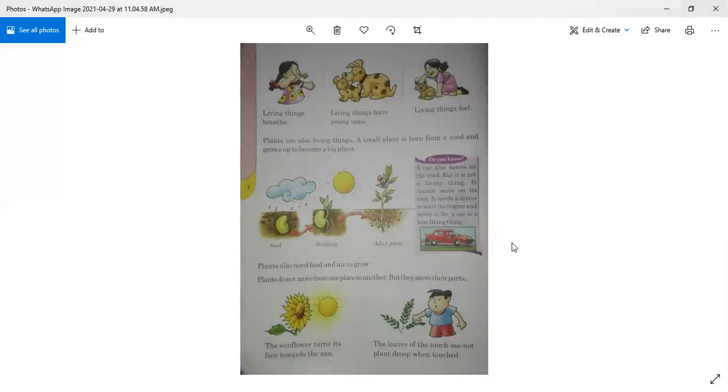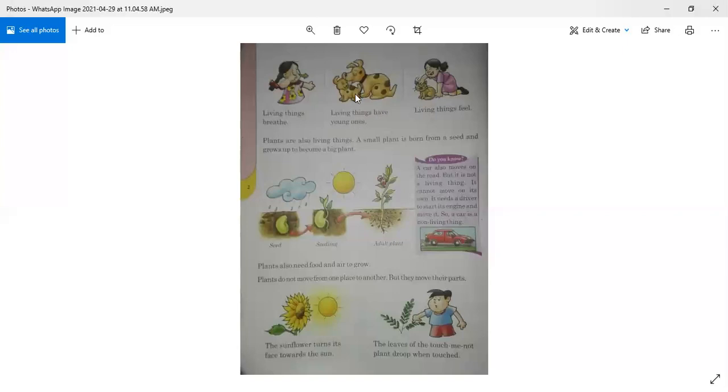On page number 2, let's start reading. Living things breathe. So all living things, including human beings, animals, birds, and even the plants, they inhale. The plants are different in this case. We inhale, animals, birds, and human beings. We all inhale oxygen and exhale carbon dioxide gas. But plants inhale carbon dioxide gas and exhale oxygen. So all living things breathe.